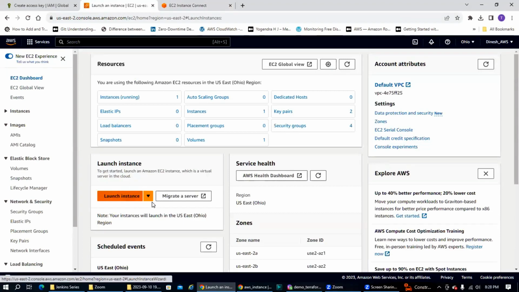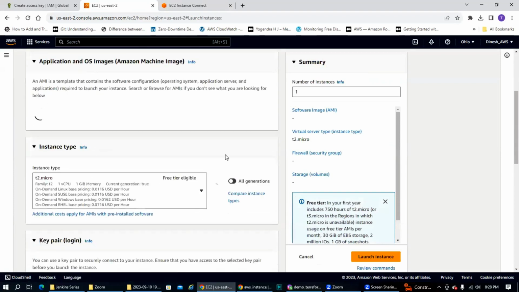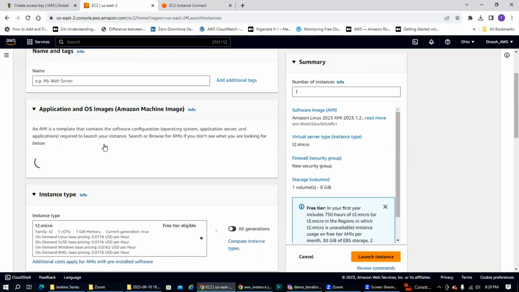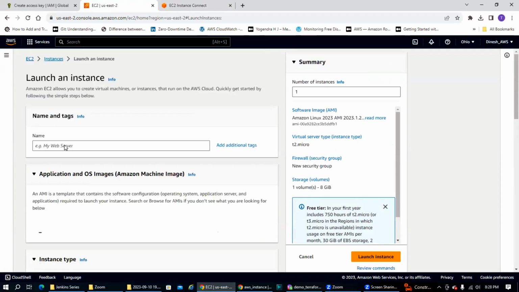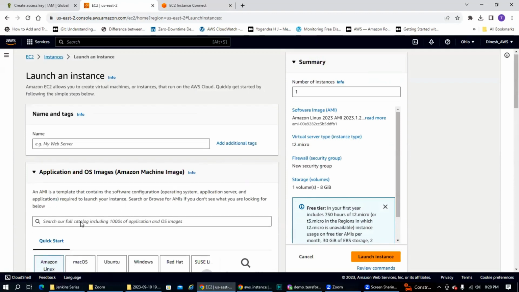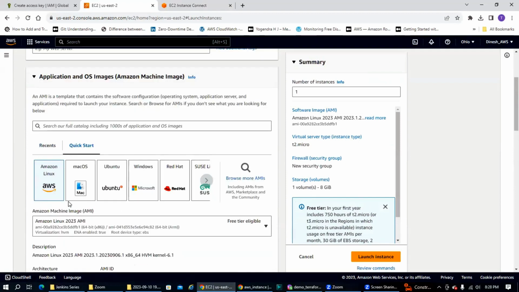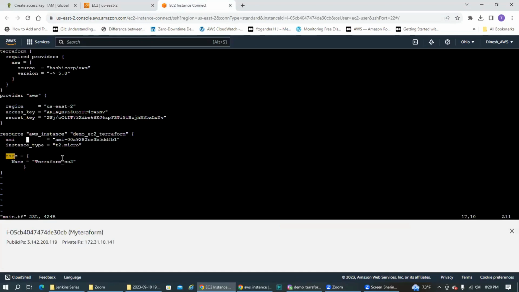At that time, it will give you the AMI and the instance type. That's how you can get the AMI. Let it get loaded. Okay, it gives you the name and the tag, which we have put definitely. Here I want to create an AMI for Amazon Linux. If you need Macintosh, you can do it here. Ubuntu, you can give it, but I just need an Amazon Linux instance. So from here, I've got my AMI and I typed it here.